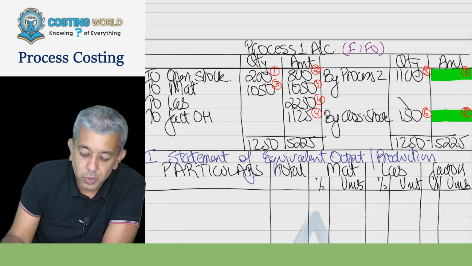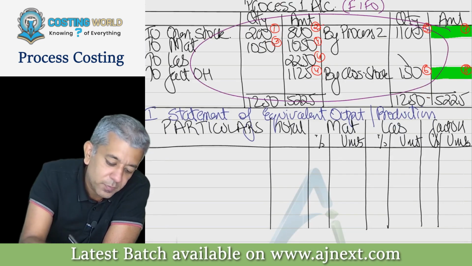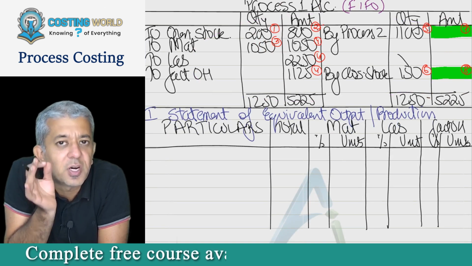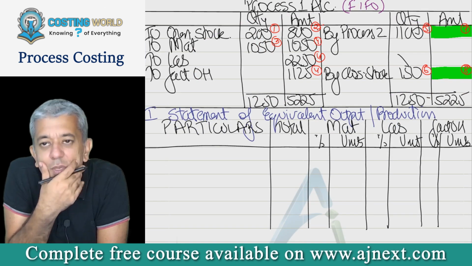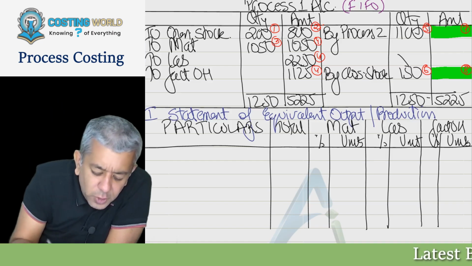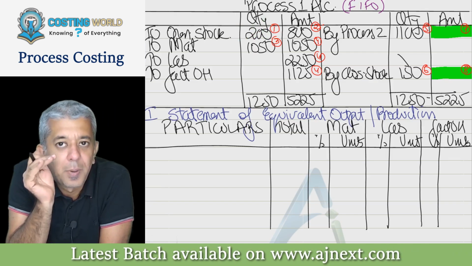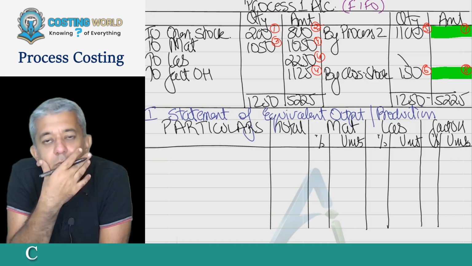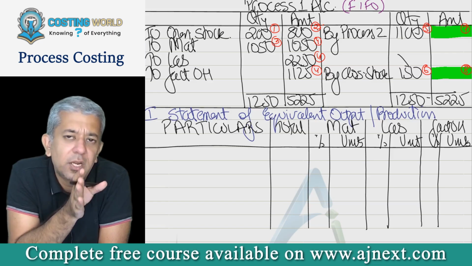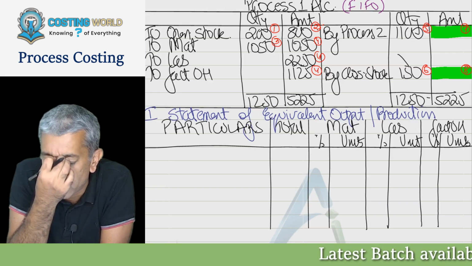Whichever goods were started first will be finished first. So now you are thinking in your mind, if I follow FIFO method, what was the first thing that would have been done in this period? 200. Can you say 200 units were started in the last period but will be getting completed first? Yes, sir. Whatever production was started first will be completed first.